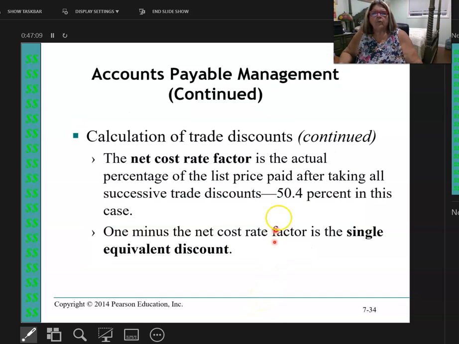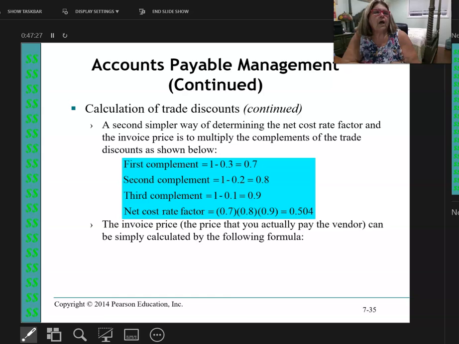This just talks about what I just talked about. The 50.4% is really what it ended up being. So there's a couple ways. If I'm going to use just a single discount, it's much easier to do. So I want to talk about an easier way to do this.